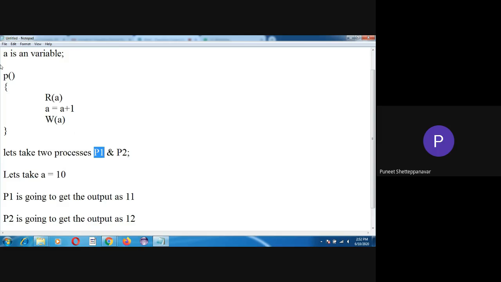P1 is executing the code. Since I'm starting from the beginning, I'm going to reset the values of a and all. If I reset the a value, it has the value of a as 10 only. So process P1 will start executing. First instruction, it will read a. Once it reads a, the variable a has the value 10.